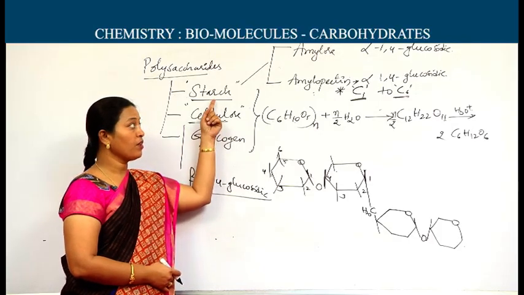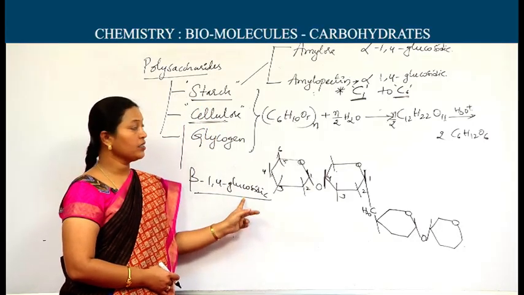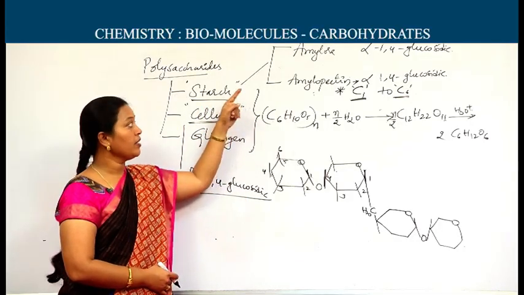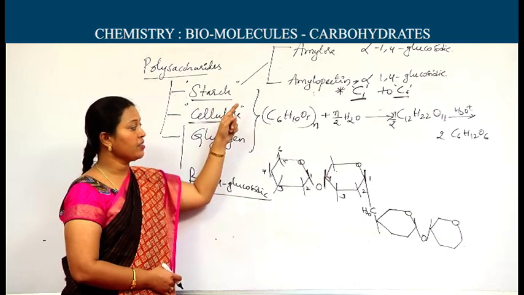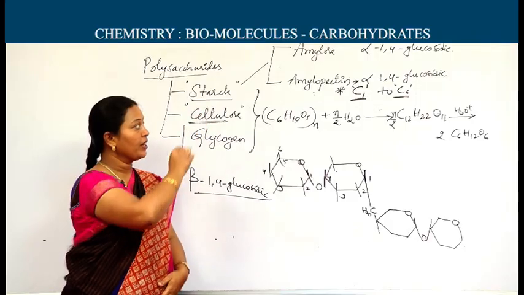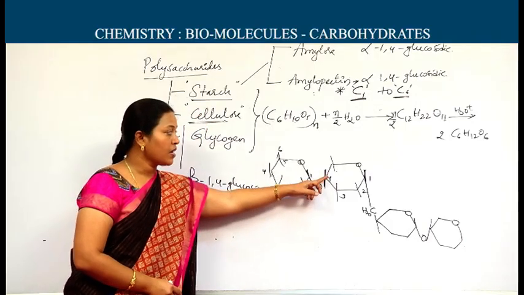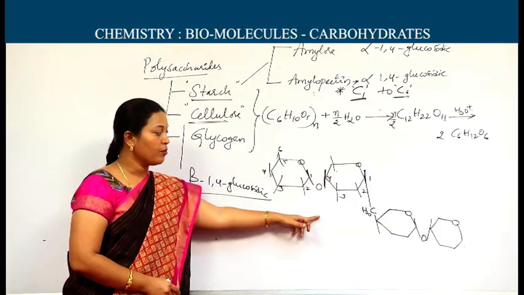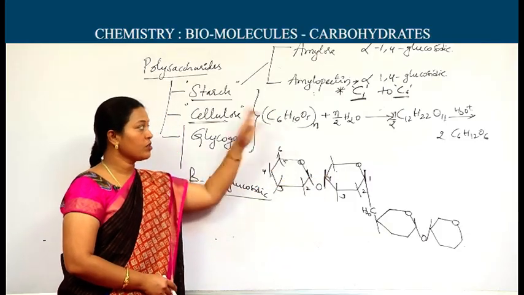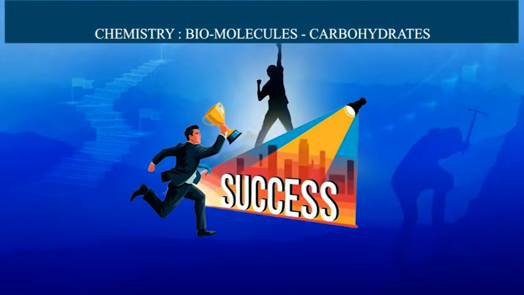In starch, alpha 1,4 glycosidic linkage; in cellulose, beta 1,4 glycosidic linkage. Between amylose and amylopectin, the difference is the arrangement of the monomers. Amylose is the linear form, amylopectin is the branched form. The branch is formed between the first carbon of one row and the sixth carbon of another row. That is also an important point.